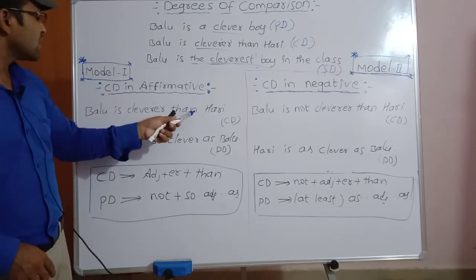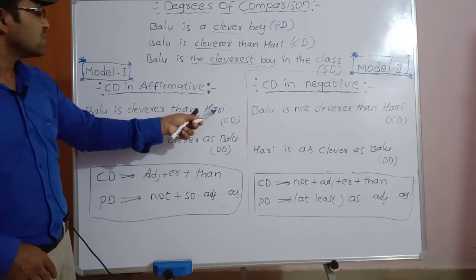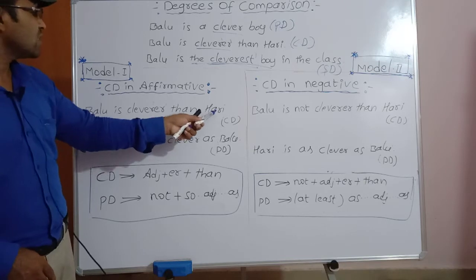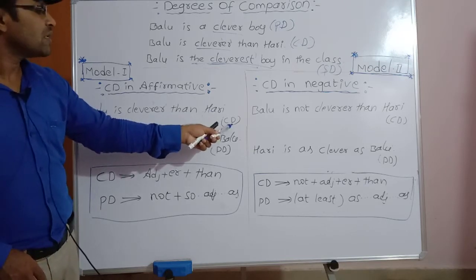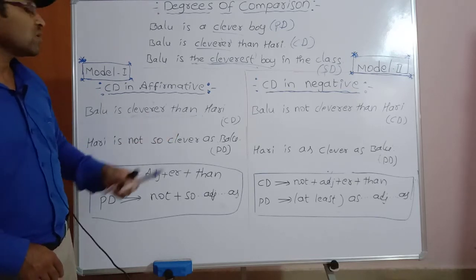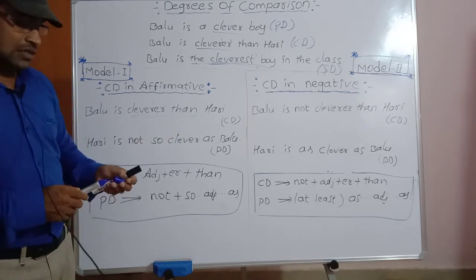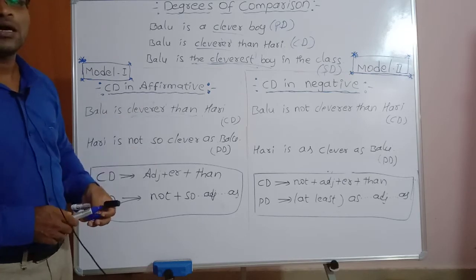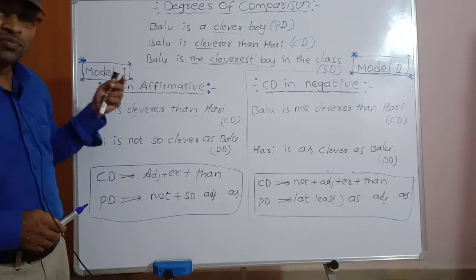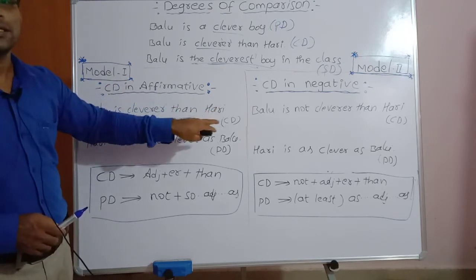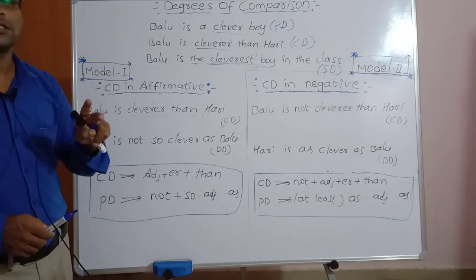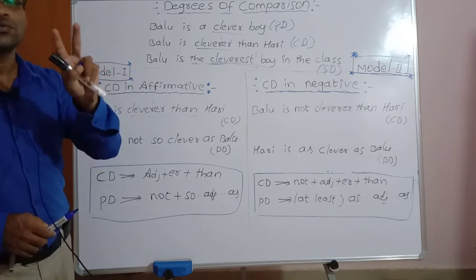Balu is cleverer than Hari. Here, Balu is cleverer than Hari is in the comparative degree. Here, we compare Balu with Hari. There are two persons. The comparison is made between two.